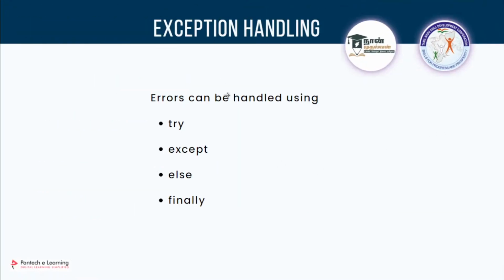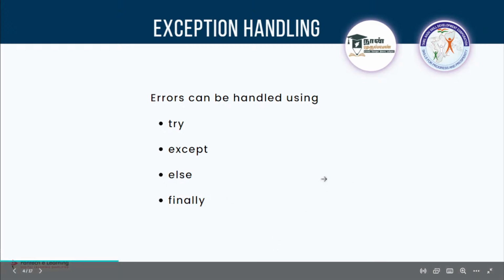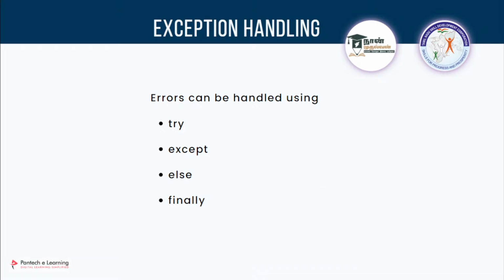To perform this exception handling, there are 4 blocks which you can use, like a combination. If you start with try, it is commonly called try except. If you go for try, you have to use except. It is mandatory, you have to use both of these, otherwise you will be getting an error. Next will be the else statement and the finally statement. These are optional, so we'll try to use them. I hope it is clear, right? Screen is clear. Am I audible and visible? No issues, right?